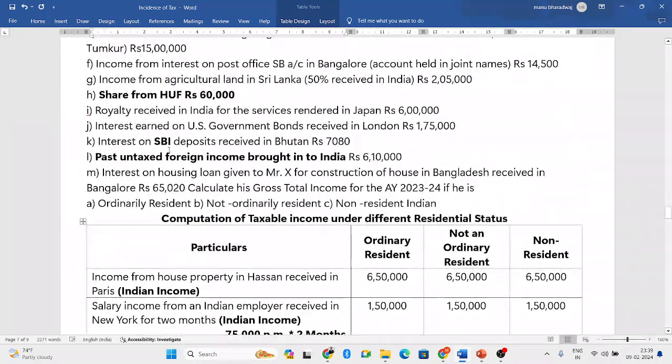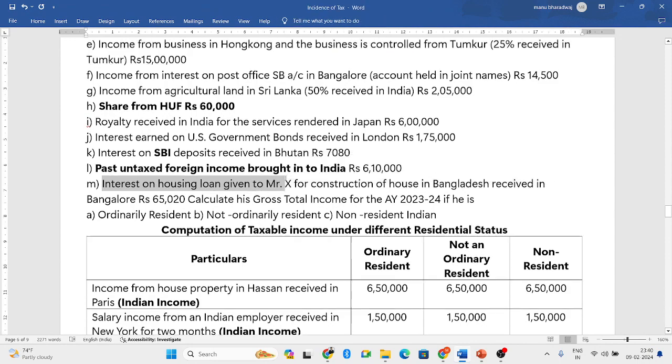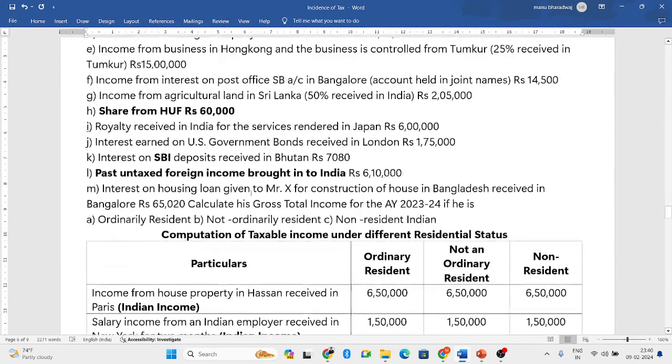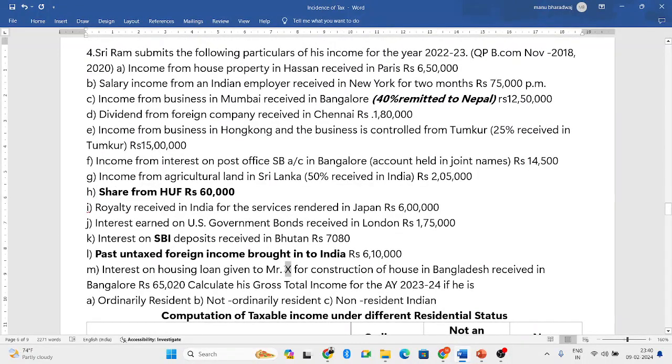Next, interest on housing loan given to Mr. X. So here our assessee is Sri Ram. Assume that Mr. X is a friend of Sri Ram. So he has given some housing loan to Mr. X for some house construction in Bangladesh, and the interest is received in Bangalore.